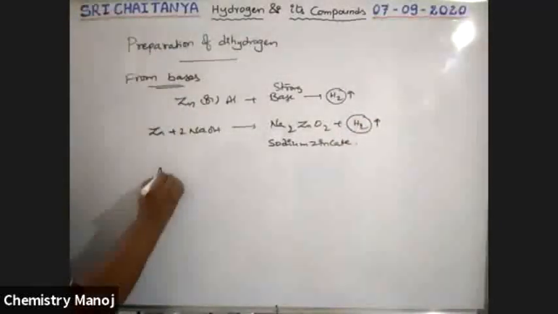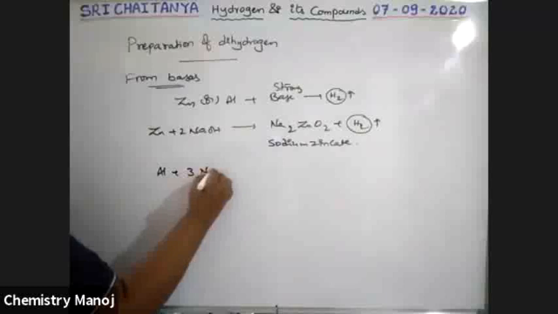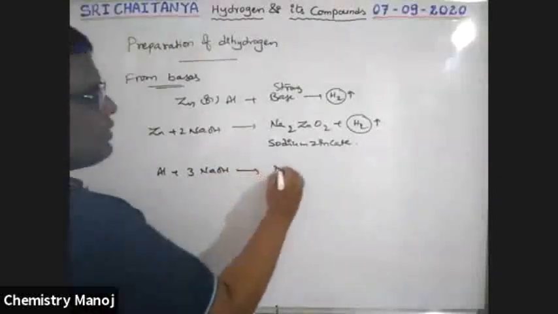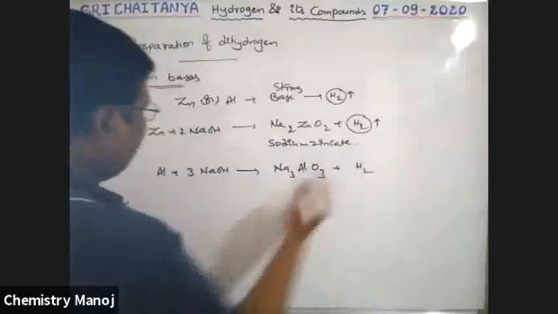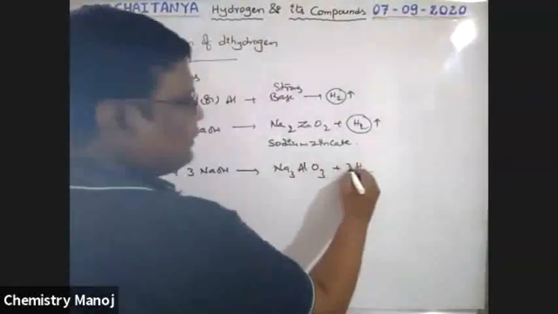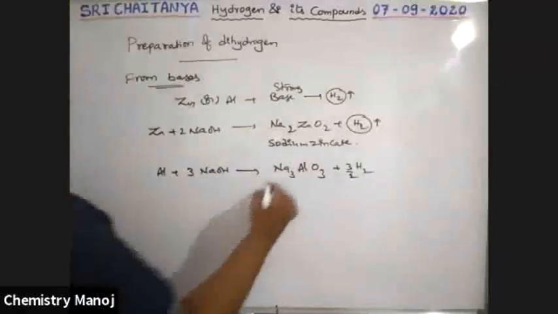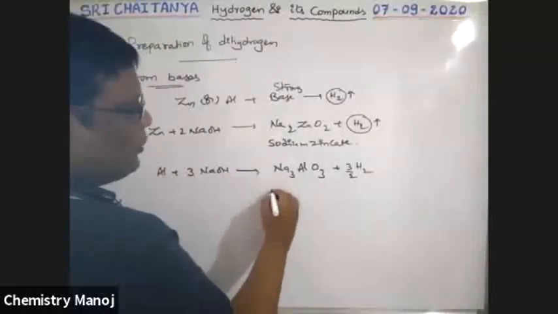Next, aluminum. Al plus 3 NaOH. This combination gives Na3AlO3 plus H2. So for balancing, 3/2 H2. So this is called sodium aluminate.